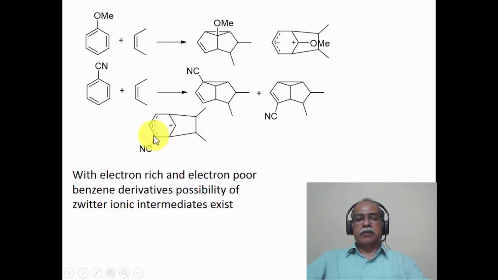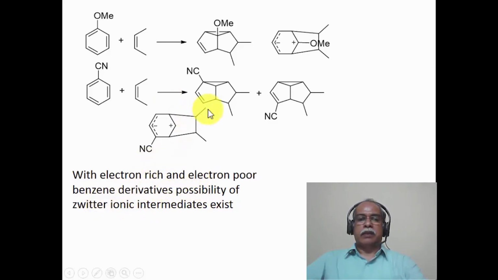In the case of electron withdrawing substituted derivative, the negative charge stays with the cyano functional group. Again, the bond formation between these two centers will produce this particular product. Between these two centers will produce the other product, which is this particular product, for example. So one can invoke the formation of zwitterionic intermediates of this type in the 2+3 cycloaddition process, particularly with the electron rich as well as electron poor benzene derivative.